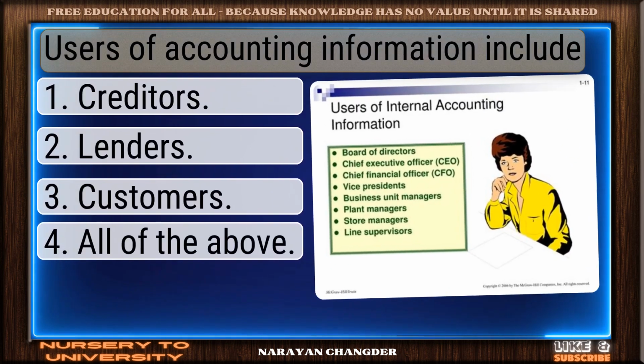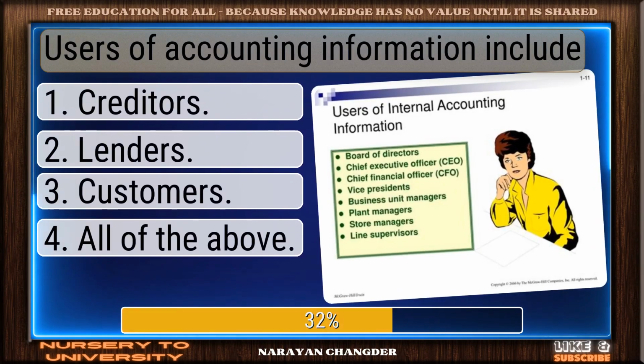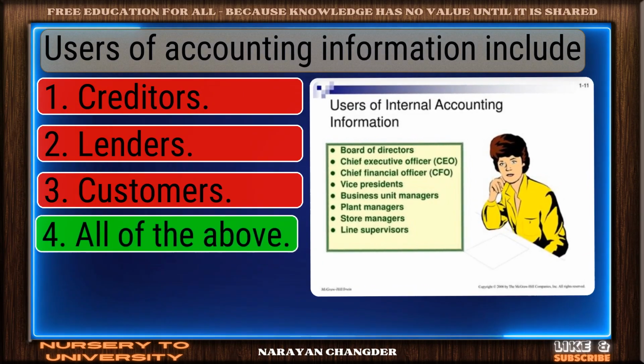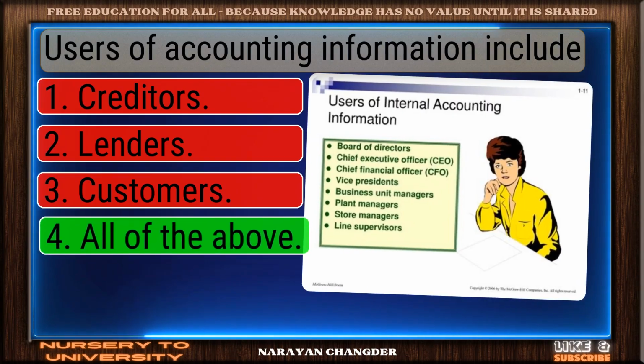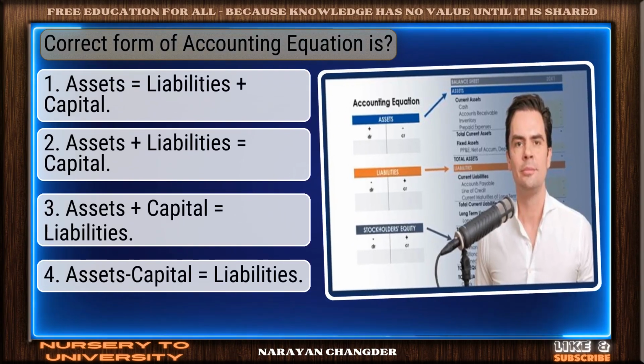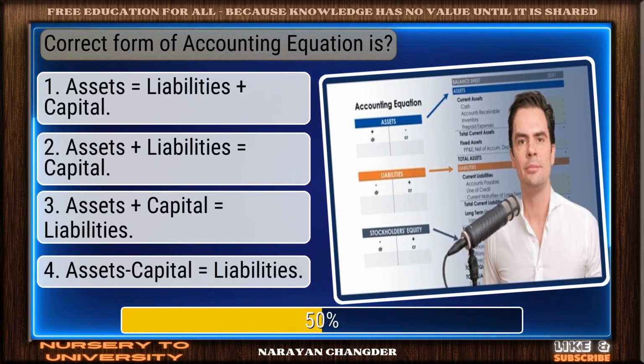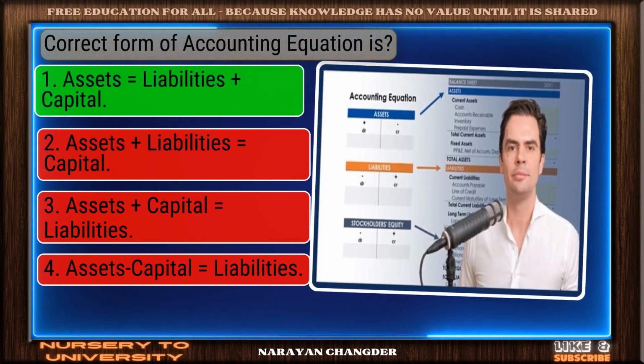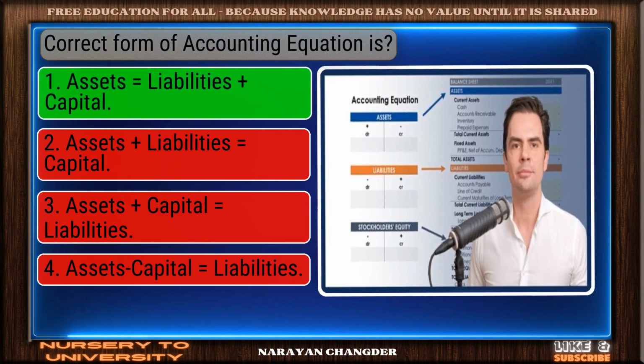Uses of accounting information include. Right choice. All of the above is the best answer. Correct form of accounting equation is. Well reasoned. Assets equal to liabilities plus capital is the correct choice.